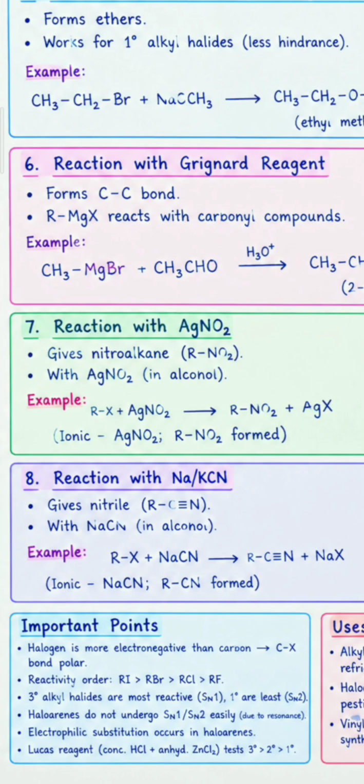And an important point: tertiary alkyl halides are most reactive by SN1, primary are least reactive, by SN2, and haloarenes do not undergo SN1 or SN2 easily due to resonance. Electrophilic substitution occurs in haloarenes. Lucas reagent means concentrated HCl and anhydrous zinc chloride. Tertiary is greater than secondary is greater than primary.